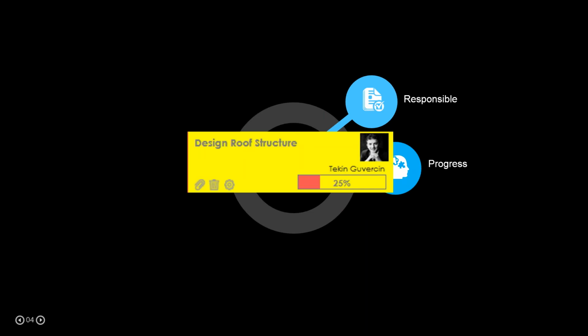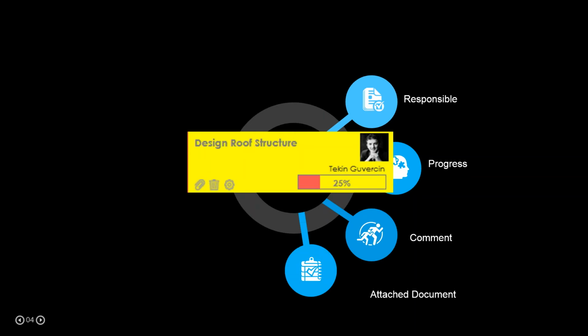If we are doing design work, we can say how many percent we completed. If it is an RFI, we can say that final approval means 50% of the progress on the RFI. You can also create a comment. Comments are important. At each stage we can add a comment and share our comments with other people. And documents are very important. We can attach the documents.